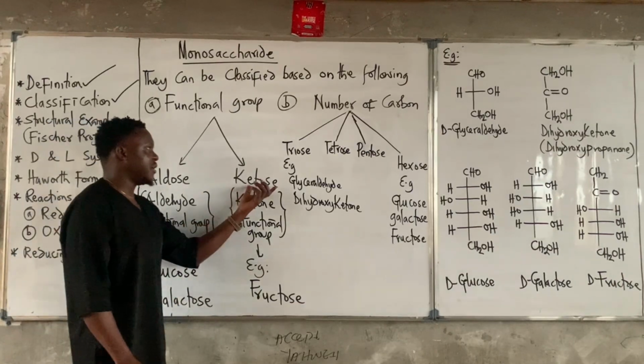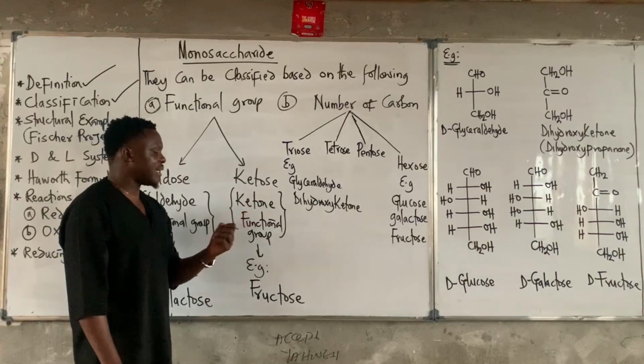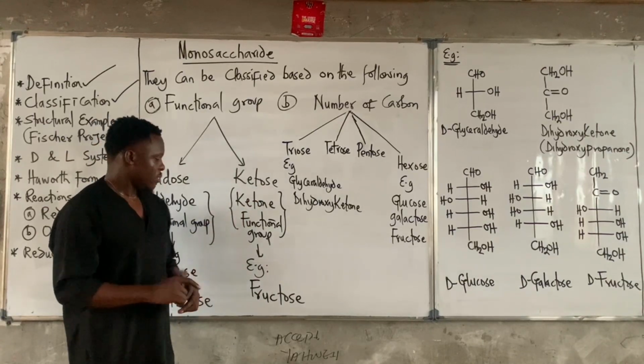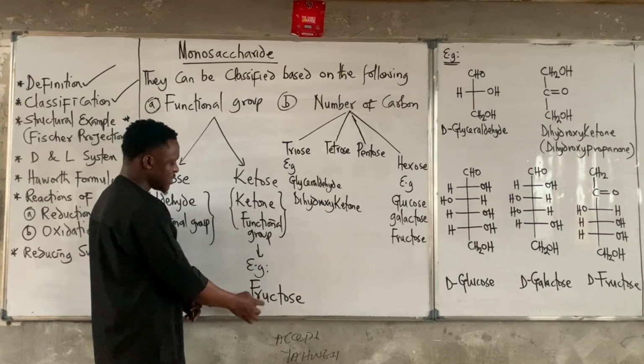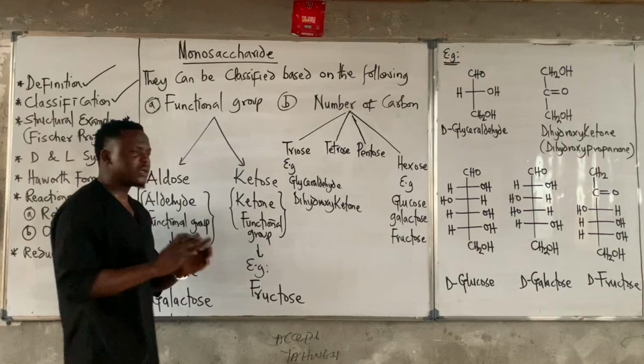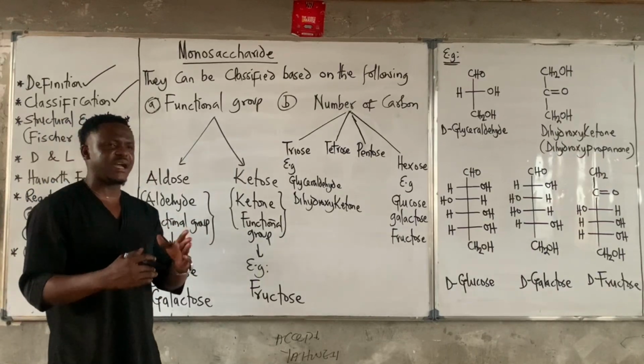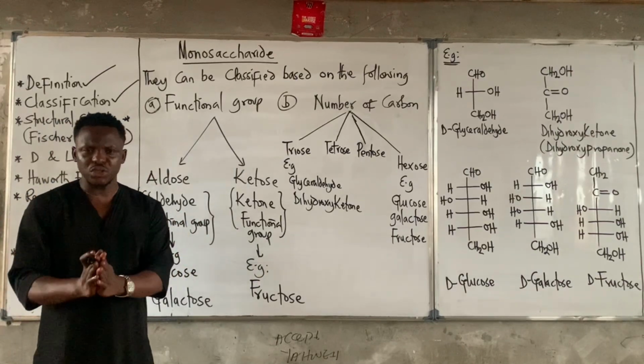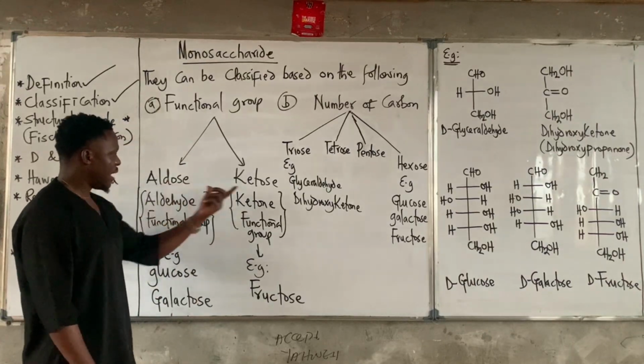Now we also have another type, which is the ketose. Ketose contains the ketone functional group. An example of ketose is fructose. We're going to see this much later. So in case you're asked, monosaccharides are classified into aldose and ketose based on their functional groups.